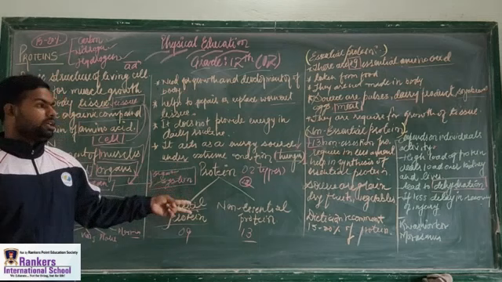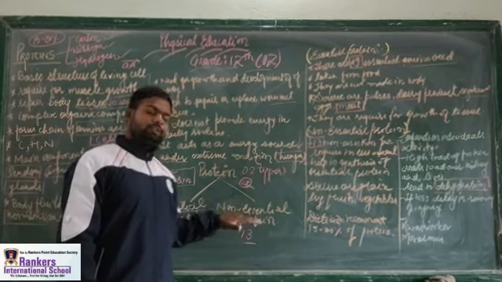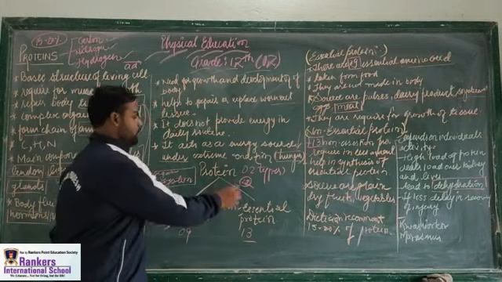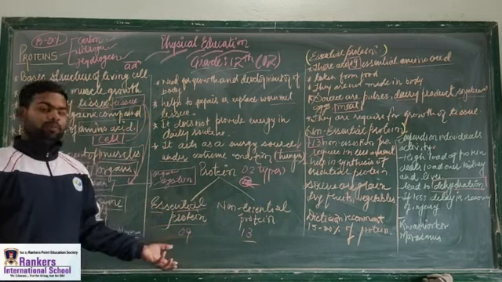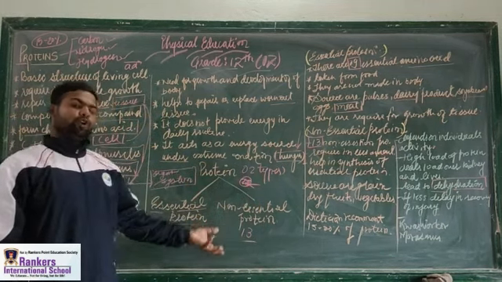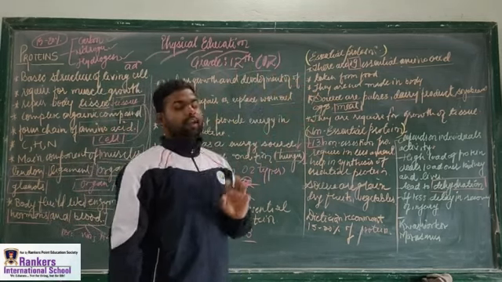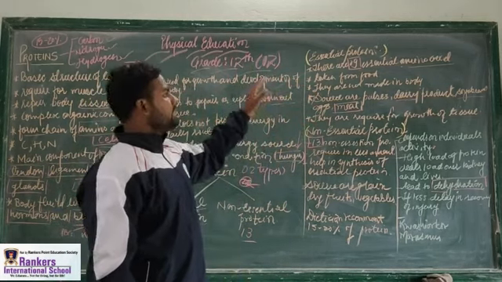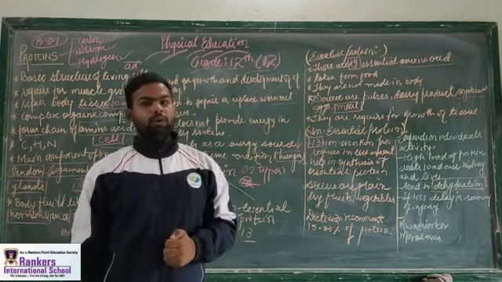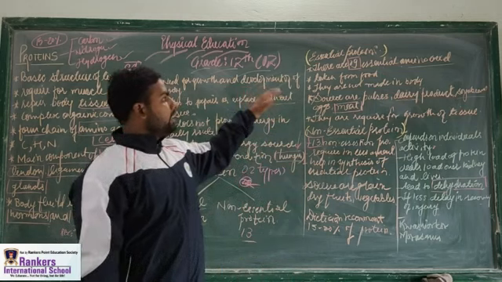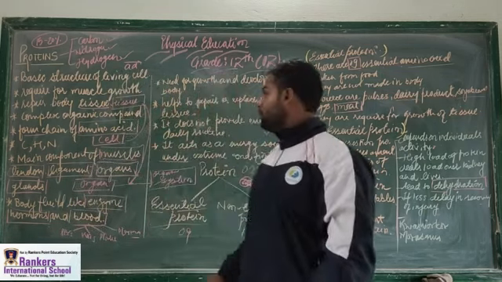Next, I am talking about the two types of protein. First is essential protein and second is non-essential protein. Basically, there are 22 together. Nine of them are essential and 13 of them are non-essential. The 9 essential ones are taken from food. They are very important to our body, as they are not made in our body. We have to consume them from food.